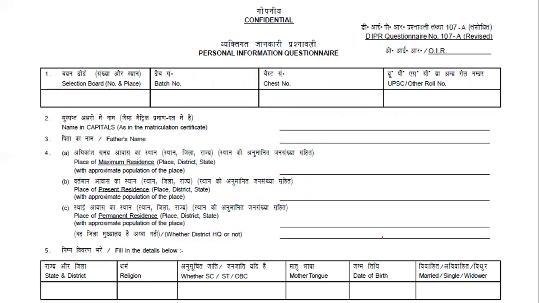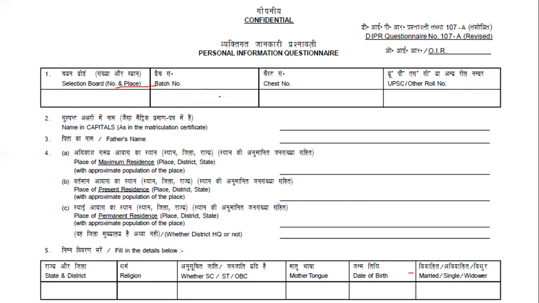So this is your PAQ form. It will be in 2 pages. The selection board will be there, so you'll be writing where we are going: SSB 11, SSB 33, AFSB 2, AFSB 3, like that. A number will be given to you for that SSB. You'll be writing it over here, in the place where you have to write it.